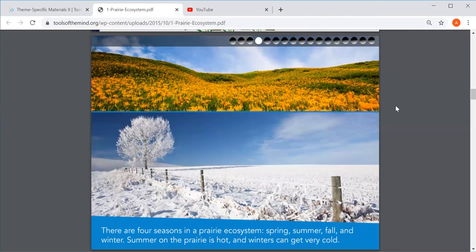There are 4 seasons in the prairie ecosystem: spring, summer, fall, and winter. Just like where we live, summer on the prairie is super hot, and the winters are super cold, just like they are for us.